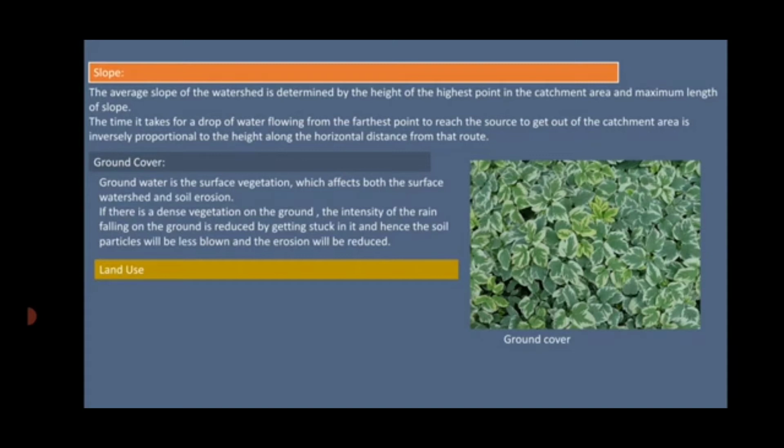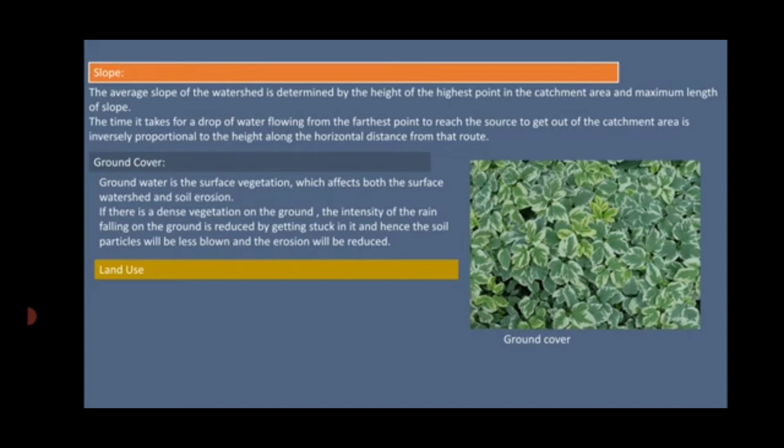If there is dense vegetation on the ground, then the intensity of rain falling on the ground is reduced by getting stuck in it, and hence the soil particles will be less blown and the erosion will be reduced. We know the roots of the grass or the roots of the trees hold the soil. Okay, they tighten the soil. So even when there is rainfall, the water flows, but when it flows, it does not carry the particles of the soil along with it because of the roots of the grass. So that means there are very low chances of soil erosion.